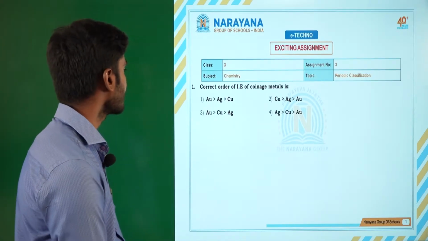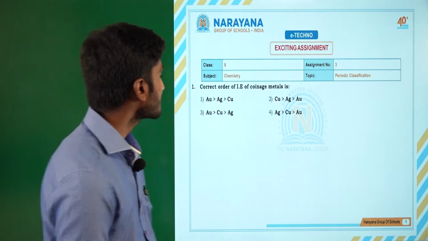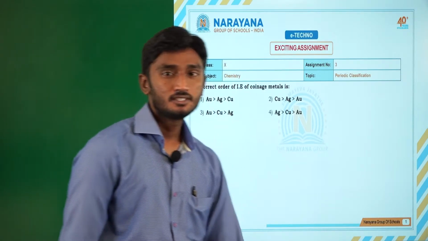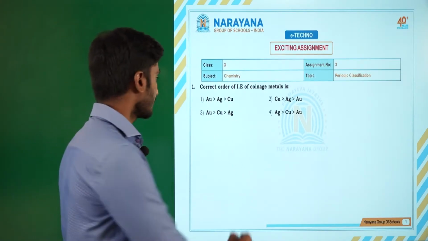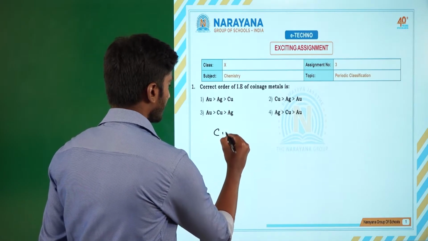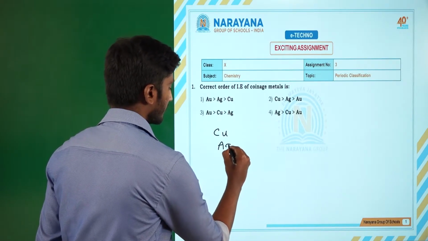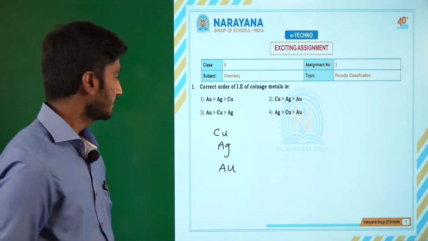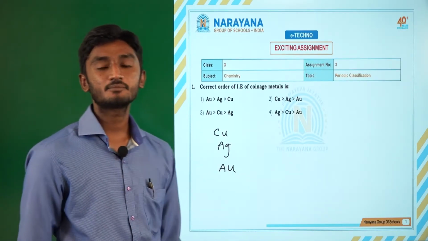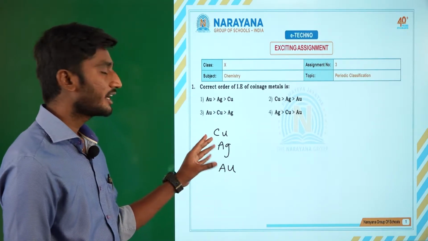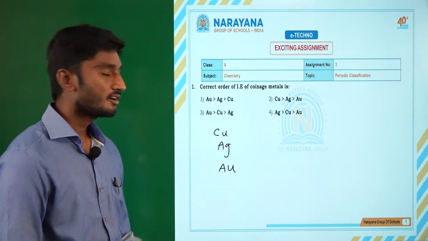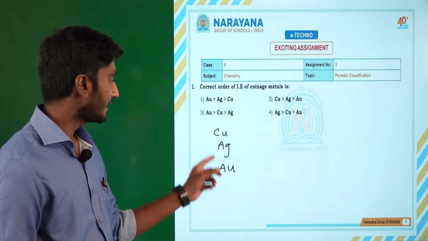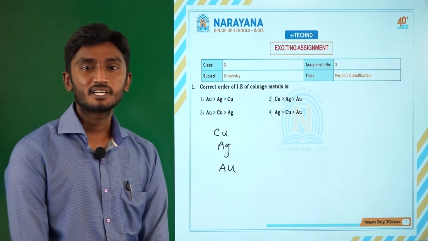The first question is: what is the correct order of ionization energy of coinage metals? So what are the coinage metals actually? Those are copper, silver and gold. So these are the coinage metals. Why are we calling these the coinage metals? Because these metals are used in the preparation of coins. So that's why we are calling these the coinage metals.